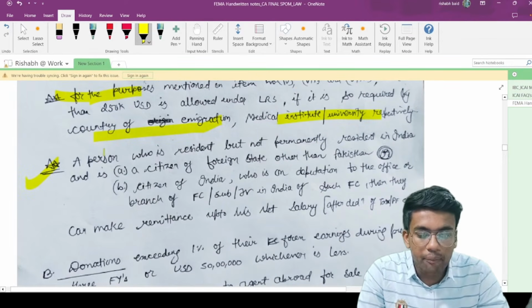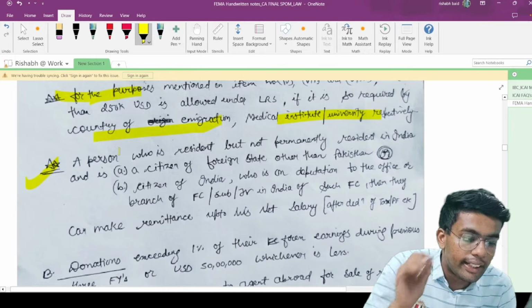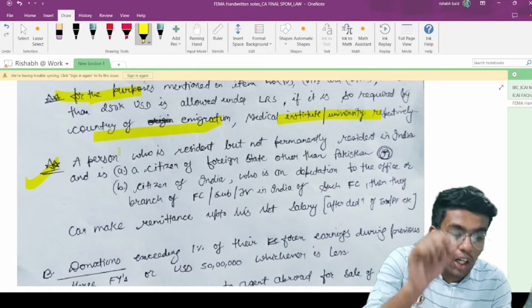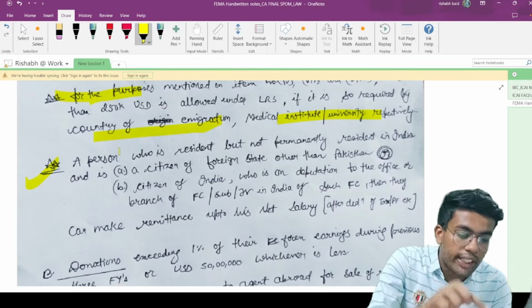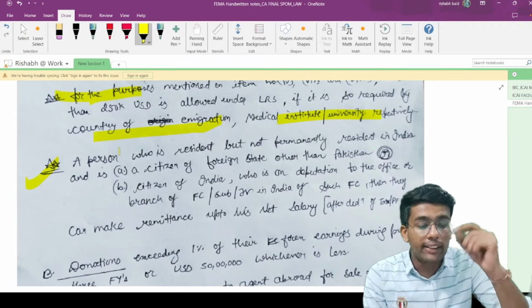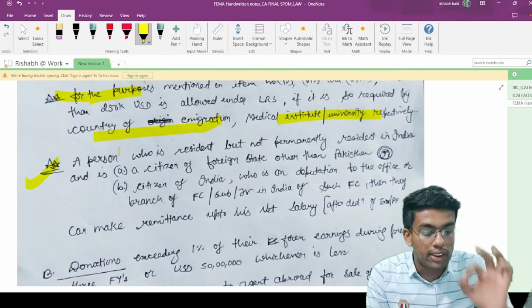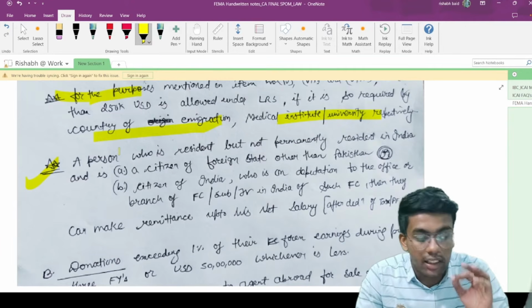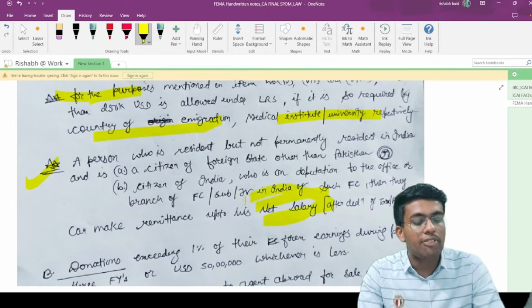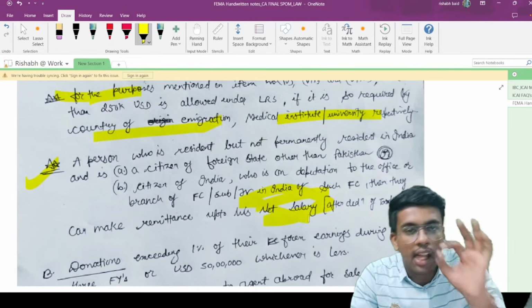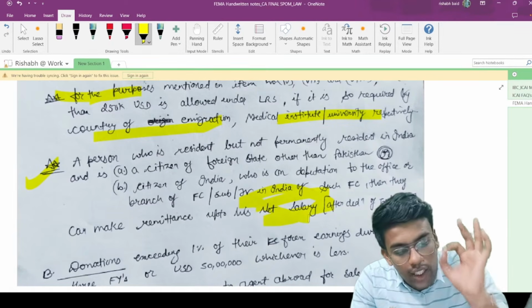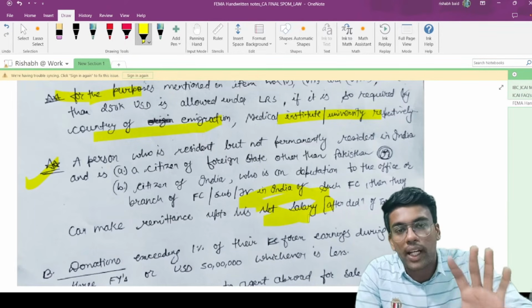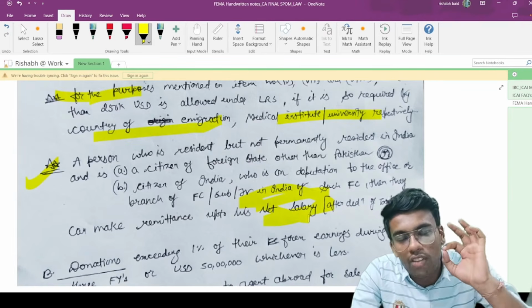Alright, now this is again a very important point. A person who is resident but not permanently residing in India and is a citizen of a foreign state other than Pakistan, or is a citizen of India who is on deputation to the office or branch of a foreign company, subsidiary or joint venture in India of such foreign company, then they can make remittance up to their net salary. So what does net salary mean? Net salary means after deduction of applicable taxes, provident funds and whatever other deductions are mentioned, and then only the net salary can be remitted outside India. In that case, you need not have prior approval of RBI if the amount of remittance is in excess